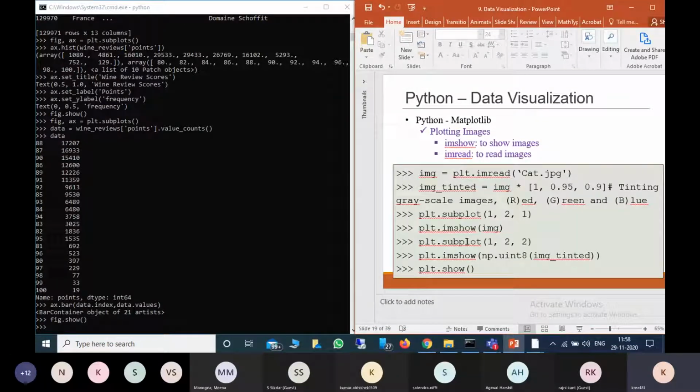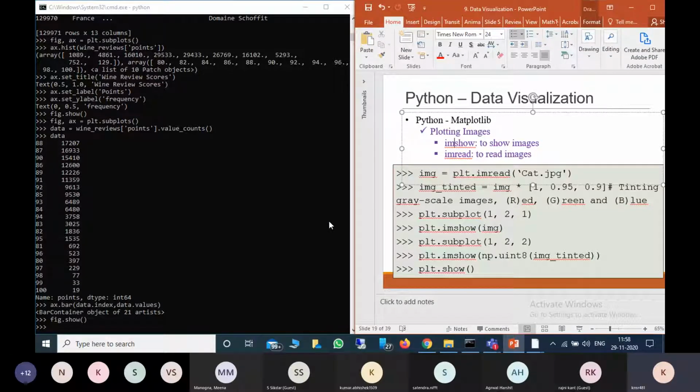Now we can show, that means print or plot, images. For example, here is some image. You can even take your own image and display it, and you can plot it also. For this you can use two functions, imshow and imread, which also belong to matplotlib. imshow is for showing images and imread is for reading images. If you want to read an image existing in a folder, you use imread, and if you want to show the figure, you use imshow.